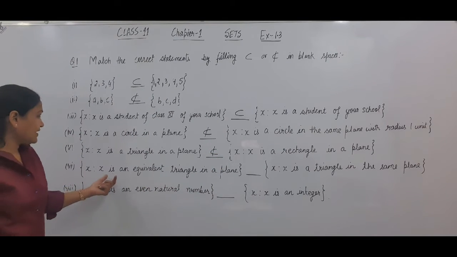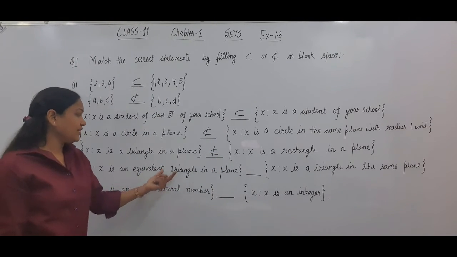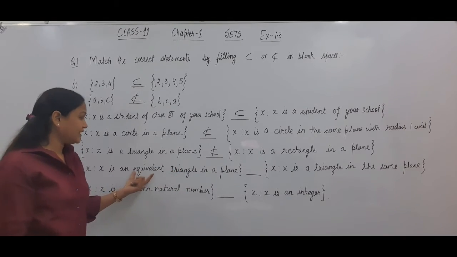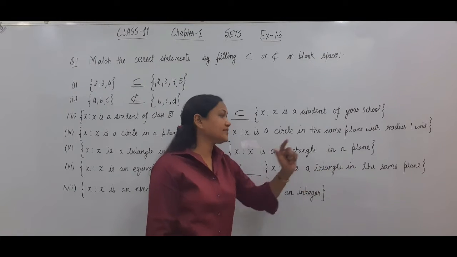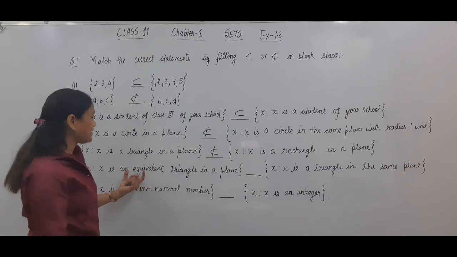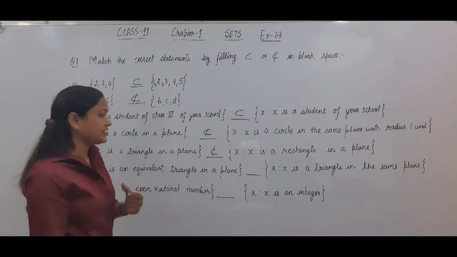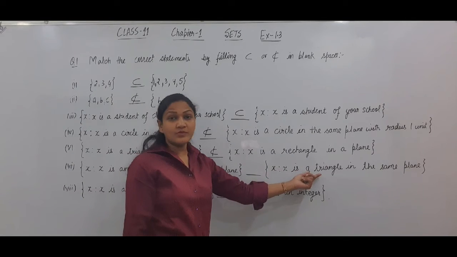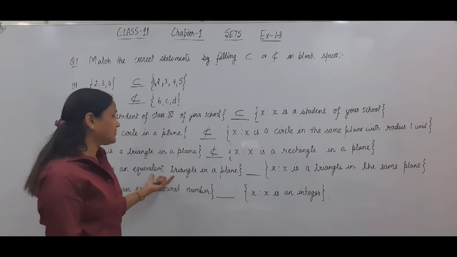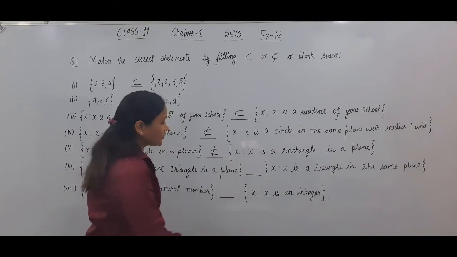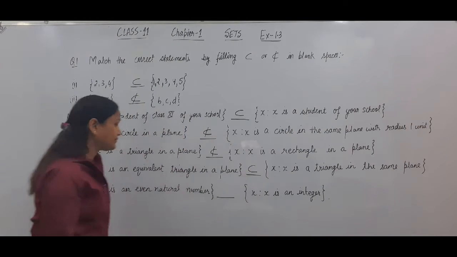Now X such that X is an equilateral triangle in the plane. यहाँ पर equilateral triangles हैं सारे, and X such that X is a triangle in the same plane. तो कोई भी equilateral triangle आप इस सेट से लेते हैं, that will also be an element of this set also. So every equilateral triangle is also a triangle. So this is a subset of this.